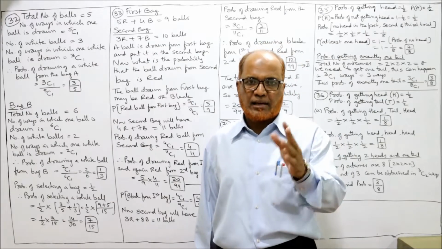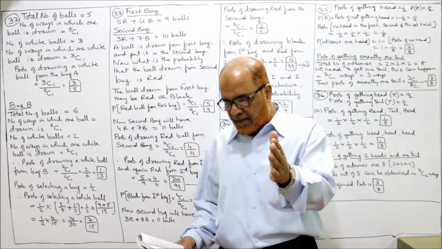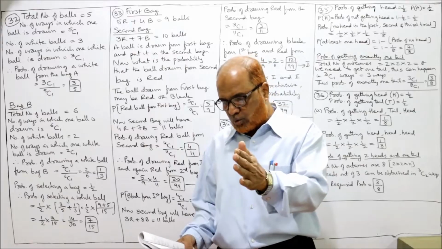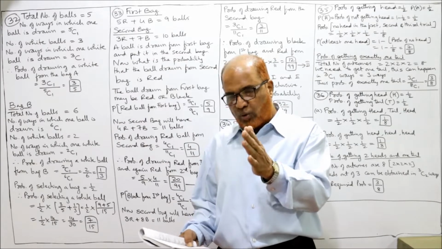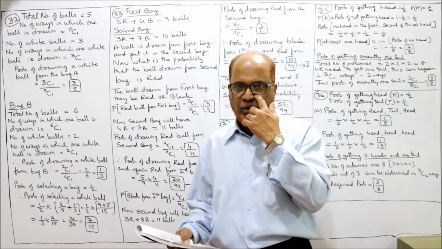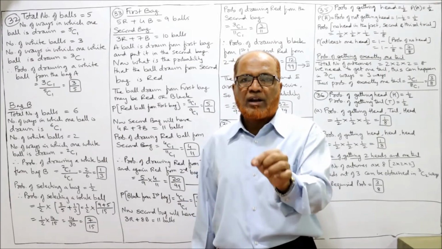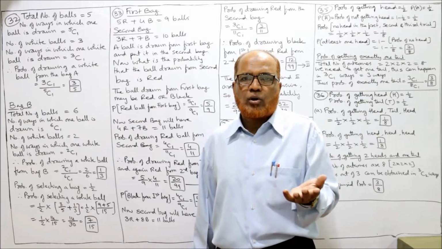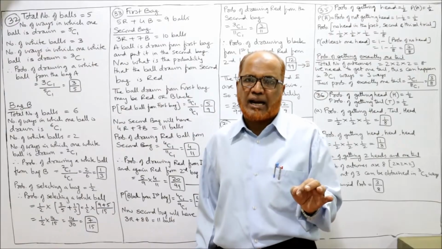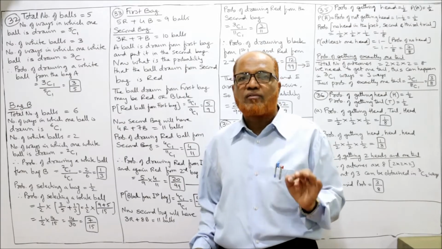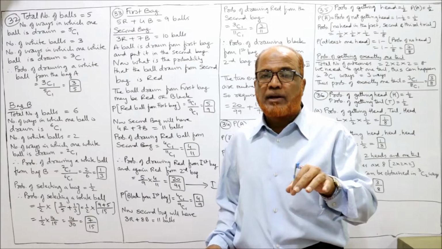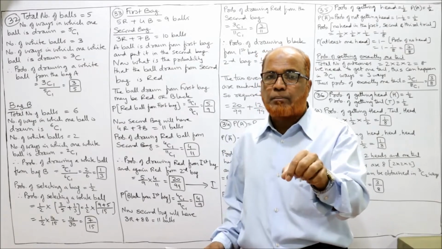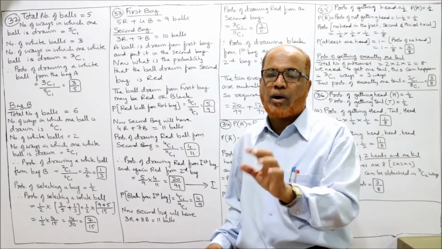Two bags are there, bag A, bag B. In bag A we have 3 white plus 2 black, and in bag B we have 2 white and 4 black balls. Now randomly one of the bags is chosen, either A or B, we don't know. Any one of the bags is chosen at random and a ball is drawn from that bag. What is the probability that the ball drawn from that bag is a white ball?